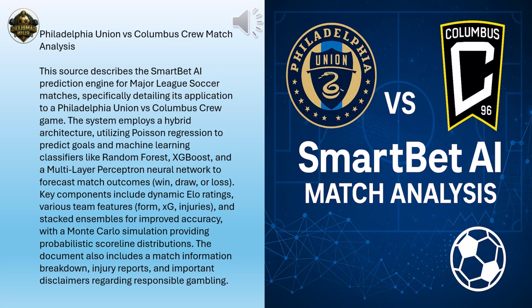Yeah, it sounds complex, but the idea is fairly straightforward. Think of Poisson regression as a way to predict how many times an event, in this case a goal, is likely to occur over a set period, like 90 minutes. SmartBet AI uses it to estimate the expected number of goals for each team. It looks at a whole bunch of relevant factors, how well they've been scoring and defending lately, home advantage.